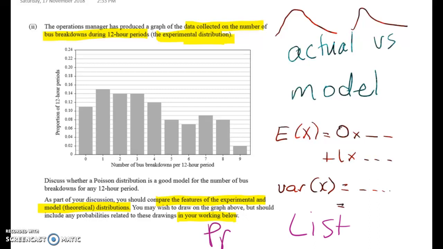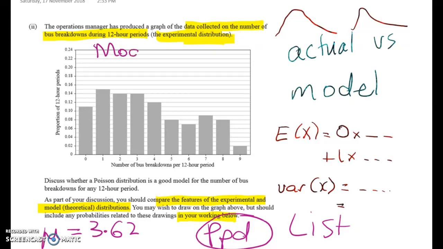So you're going to go into PPD to get the individual probabilities. So dist, arrow, Poisson, PPD, put in your mean that you've worked out. Your mean is 3.62. And then in your list, you can set up from 0 through to 9. And then you can plonk all of the approximate values on.